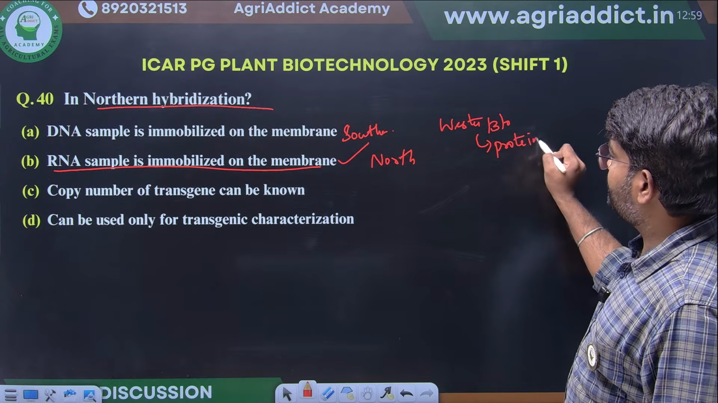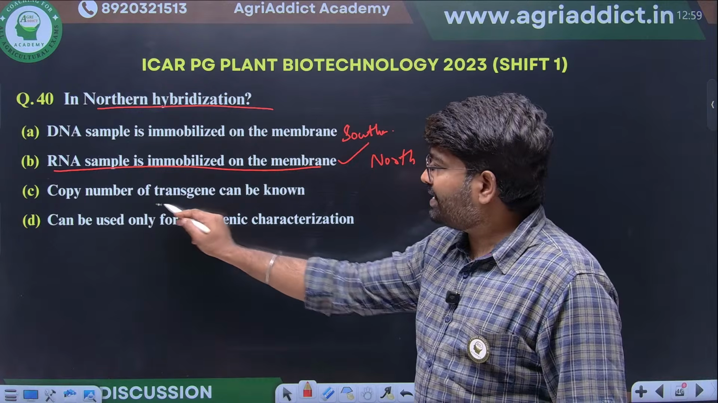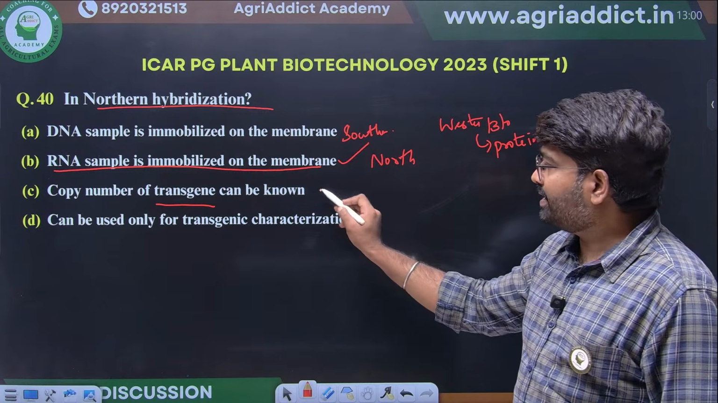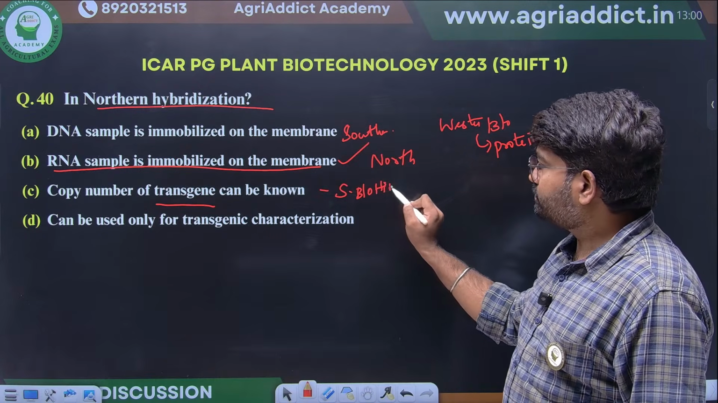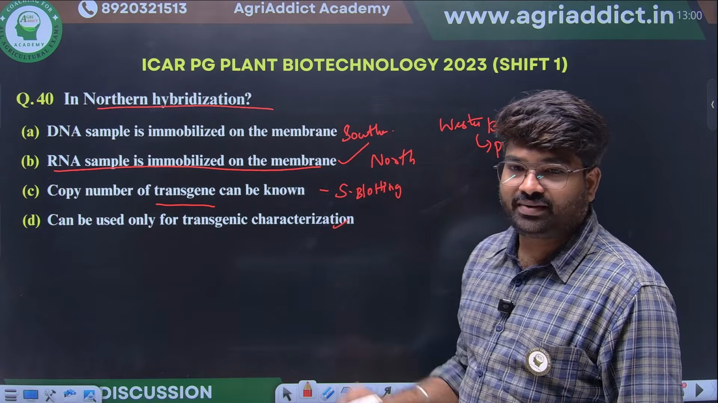Then another important question. The copy number of a transgene can be known by what? Southern blotting. This can also be done by southern blotting.